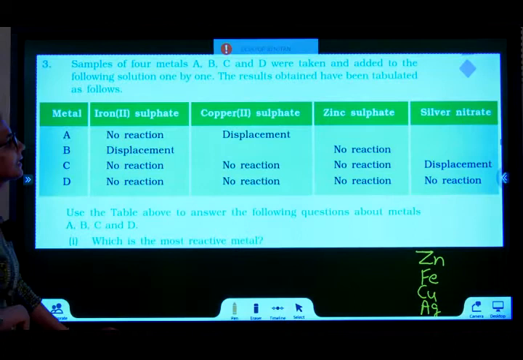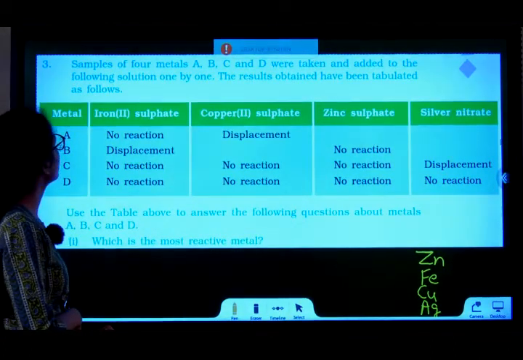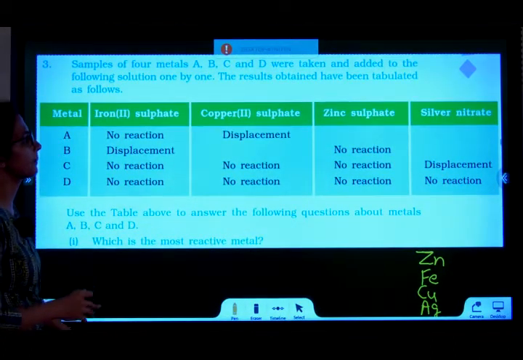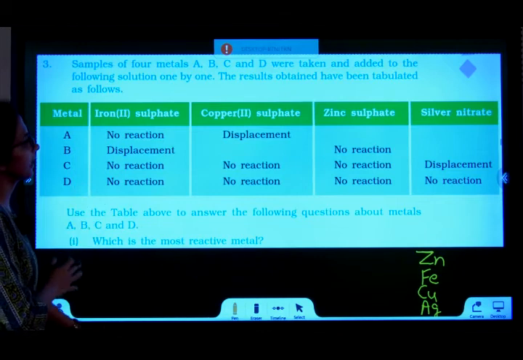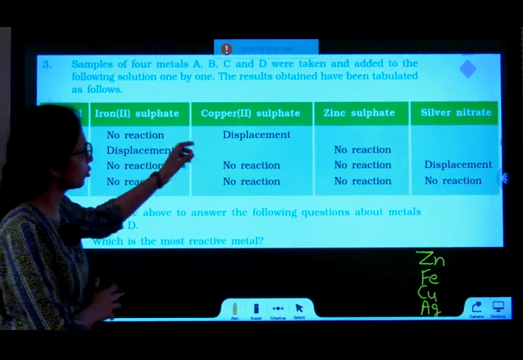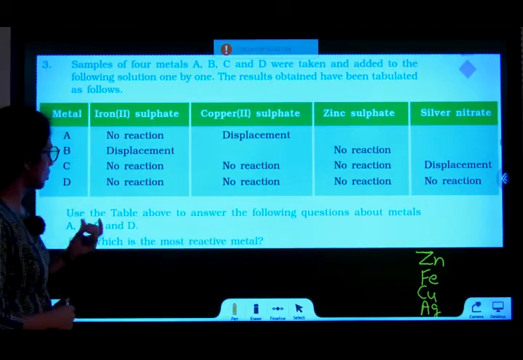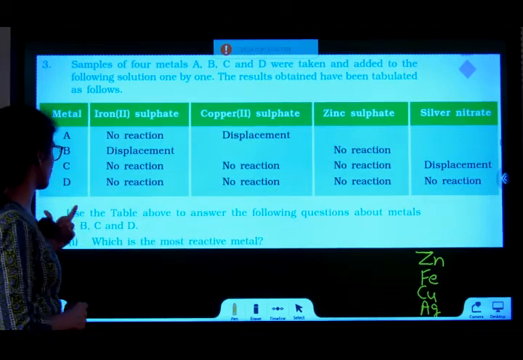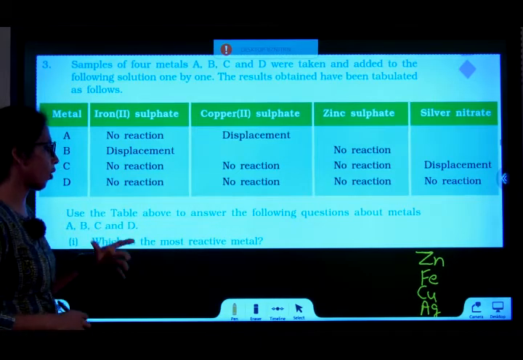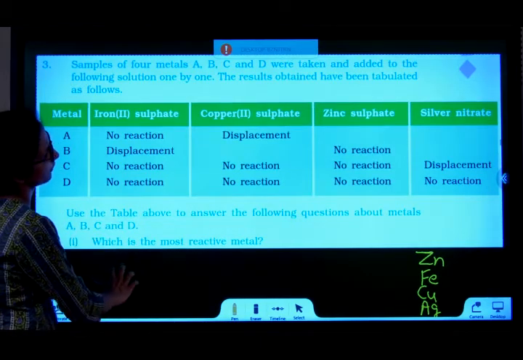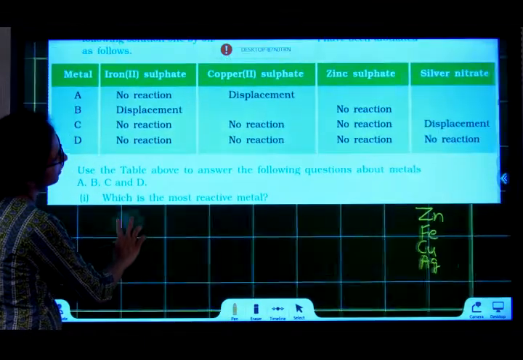Samples of 4 metals A, B, C and D were taken and added to the following solutions one by one. The results obtained have been tabulated. So, they have given who reacts with whom, and wherever it is empty, we do not know. We might have to answer it. Use the table above to answer the following questions about the metals A, B, C and D. What is the most reactive metal? Now, concentrate only on the table.